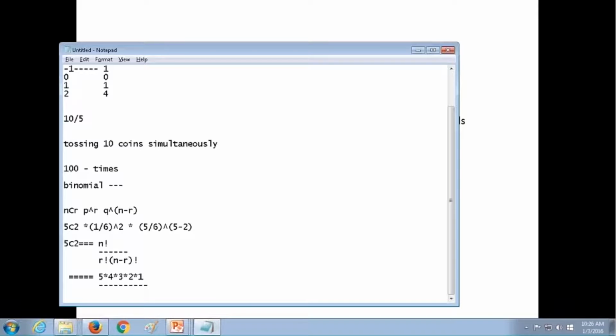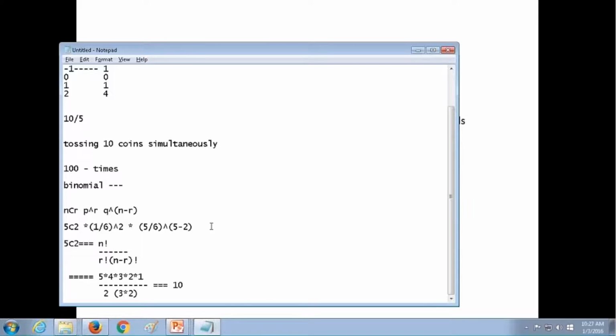Okay, I think everyone had done this process. Everyone had given the answer 10. But just for the first process, I will do this. This is actually 2 factorial into n minus 2, which is 5 minus 2, is 3 factorial. So 3 factorial would be 3 into 2. Right? So this is actually 3 into 2, it gets cancelled, and 2 will cancel by 2. So this is actually 10. So 10 would be the result of 5C2.